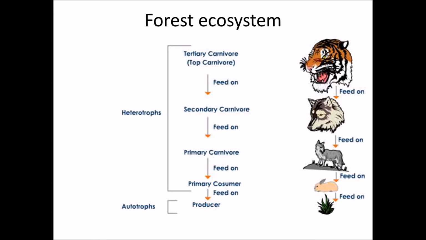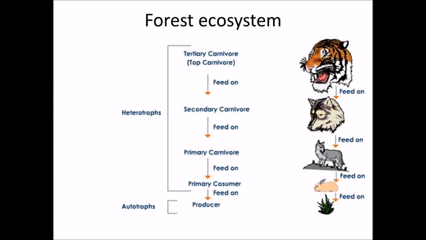In the previous lecture we talked about what autotrophs and heterotrophs are, and what herbivores and carnivores are. We also talked about the levels of consumers. For example, herbivores can only be primary consumers because they directly feed on producers, and producers are the plants, of course. Carnivores can be secondary consumers, and they can also be tertiary and quaternary consumers, but they cannot be primary consumers. So now let's have a look here.